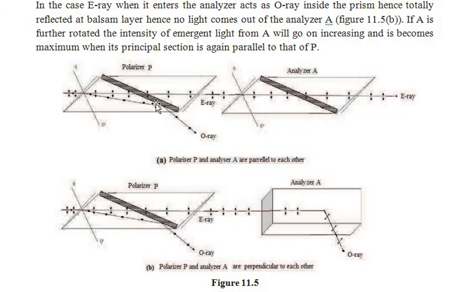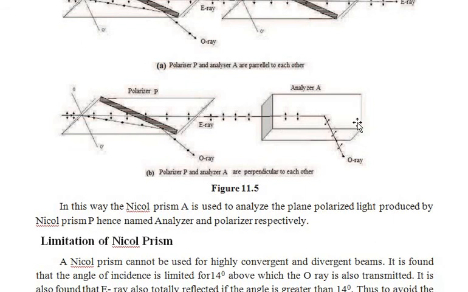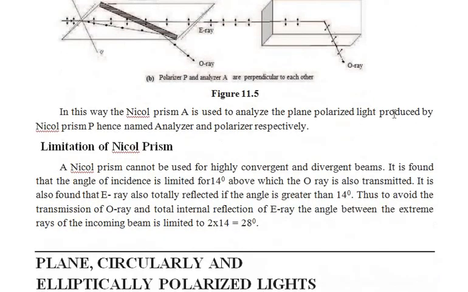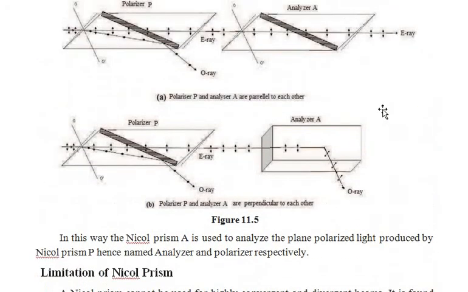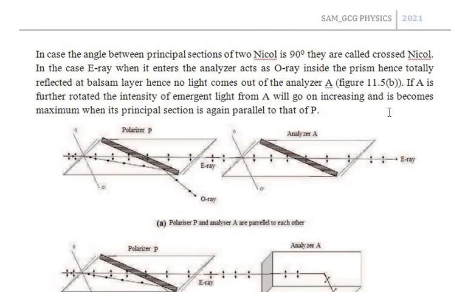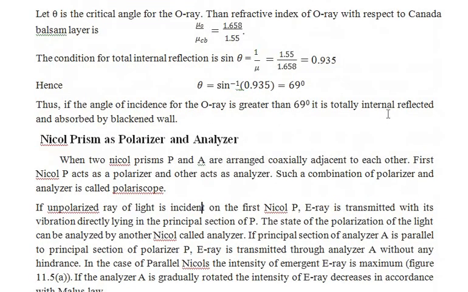So this is the method where the first prism produces the plane polarized light. When the second is parallel to the first one, then the E ray comes out. When it is perpendicular to the first one, we have the polarizer Nicol prism and the analyzer Nicol prism. So when it is rotated, the light ray is refracted in the other direction, which means no light comes out. Such a prism is known as the Nicol prism. So overall, what we have observed is the Nicol prism, its construction, and the method of obtaining plane polarized light.